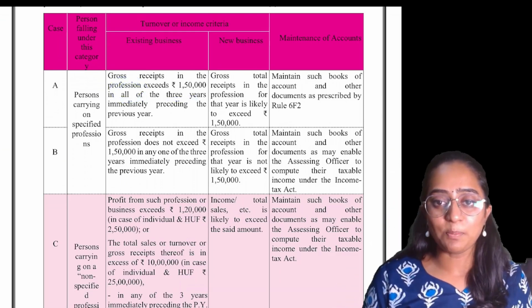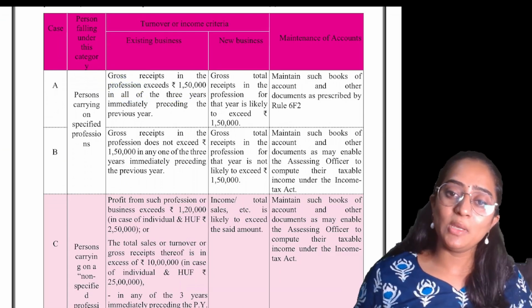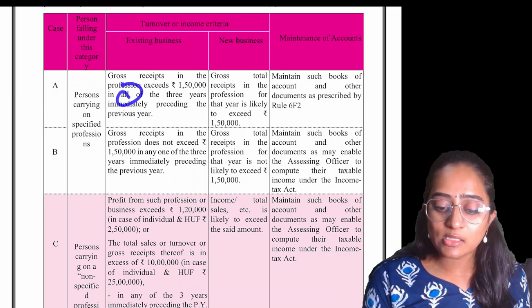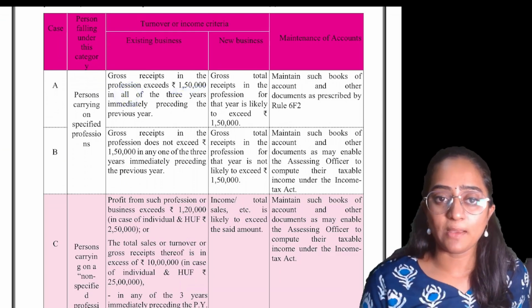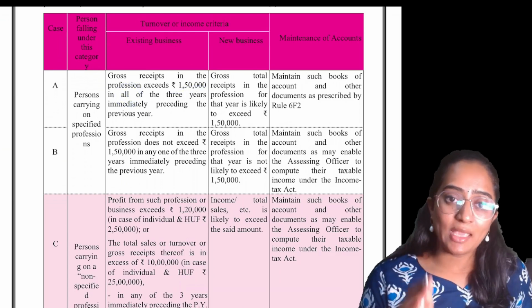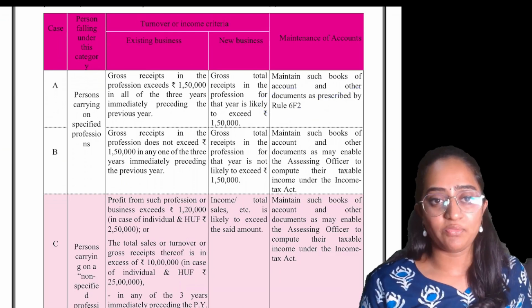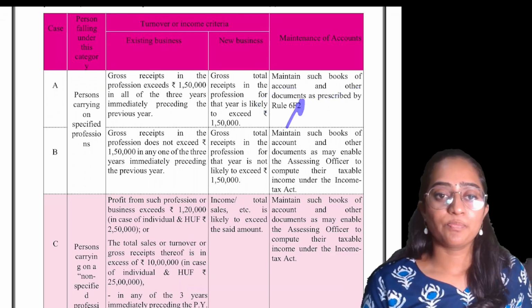If PY 23-24 is applicable, the three years before 23-24, in all those years you should exceed 1.5 lakh. Clear? If you exceed it, then you have to maintain the books of accounts as prescribed per Rule 6F. It's not F2, this is 6F.